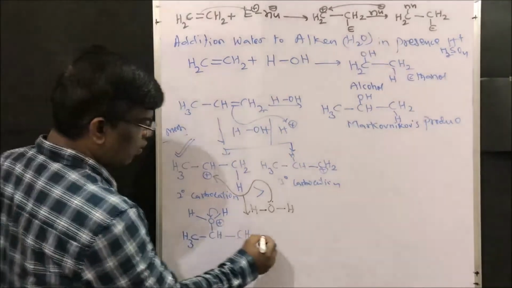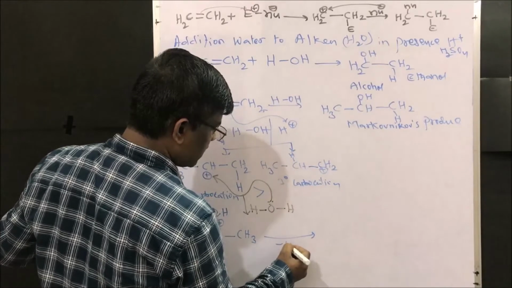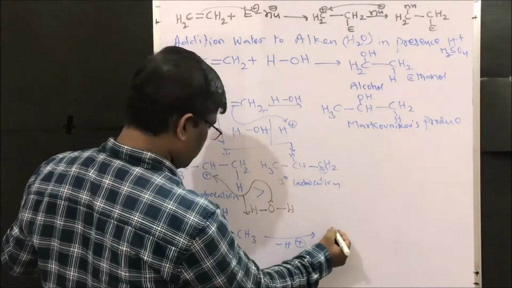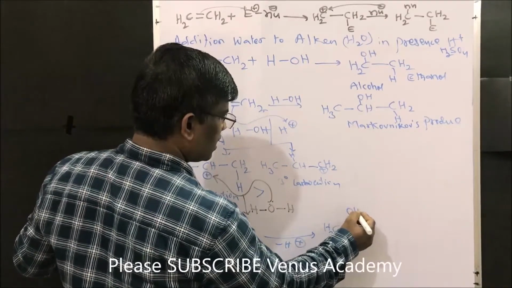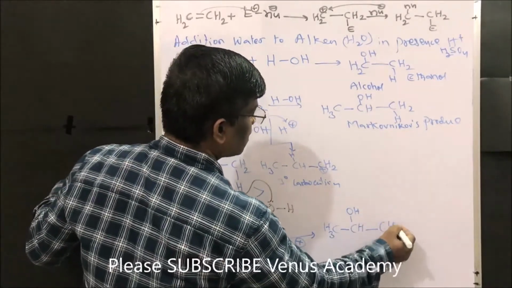So this loses H plus ion, and it is going to give CH3 CH OH CH3.